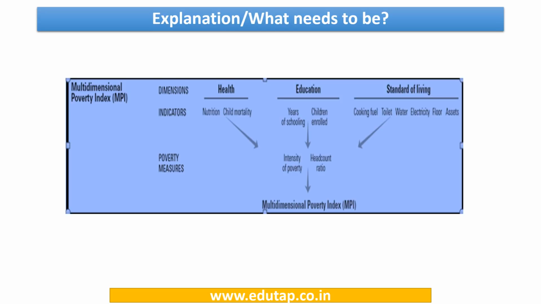Now here you can see this is a very important picture. The dimensions are health, education, and standard of living. Now when you come to indicators, you can see that there are 10 indicators. What are those? Nutrition, child mortality, years of schooling, children enrolled, cooking fuel, toilet, water, electricity, floor, and assets. So kindly make sure that you're aware of the indicators and definitely never forget the number of indicators used in each of the indices that is computed.